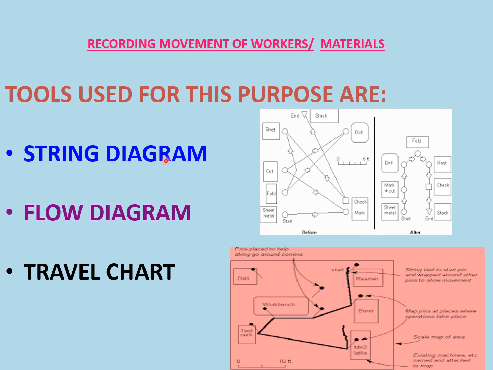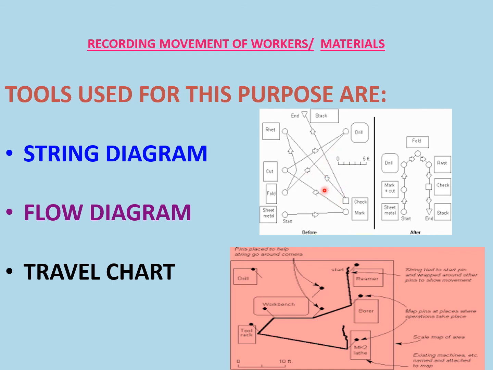First is the string diagram. In this, all the operations are shown by string. First one is the cutting operation, finishing operation, stock, delay, check, inspection. These are the processes, but these are a little bit hodgepodge. It is not in proper sequence.